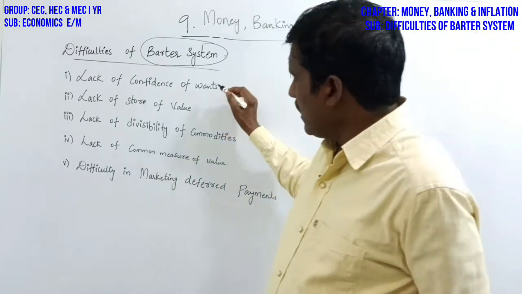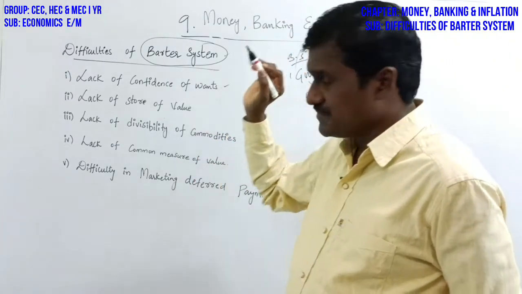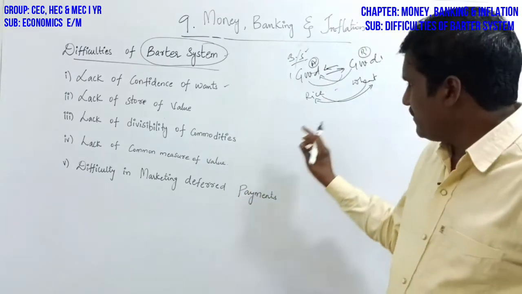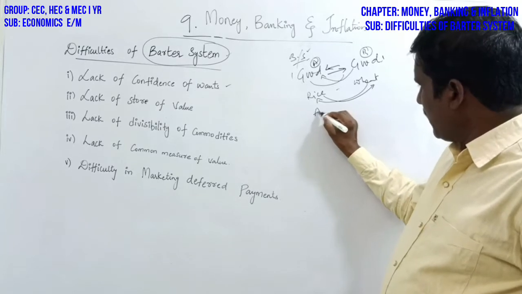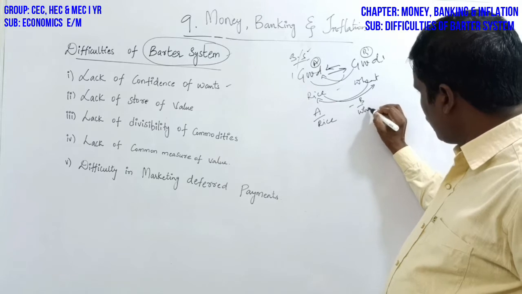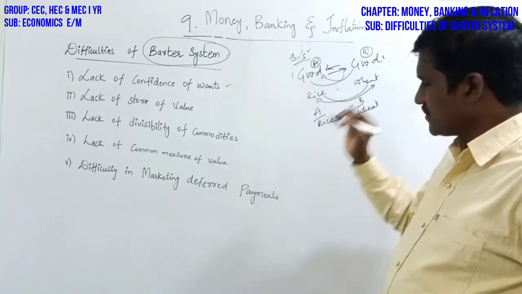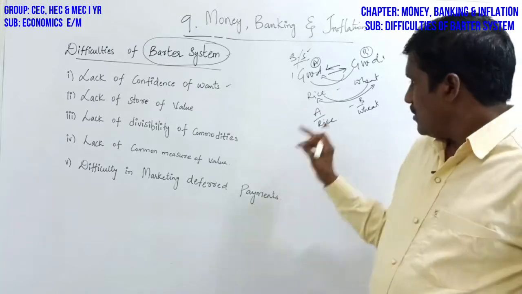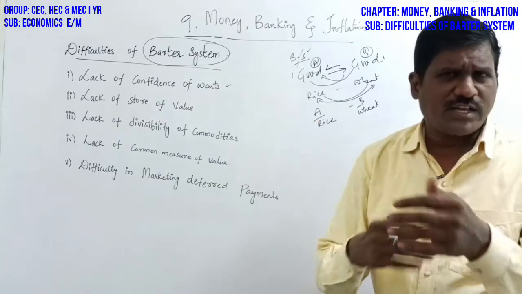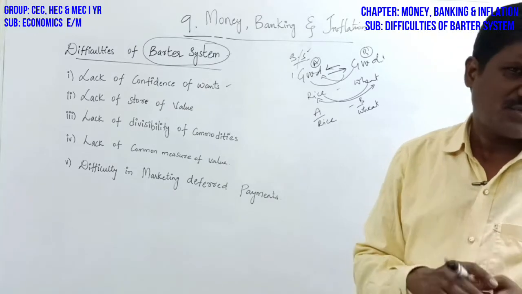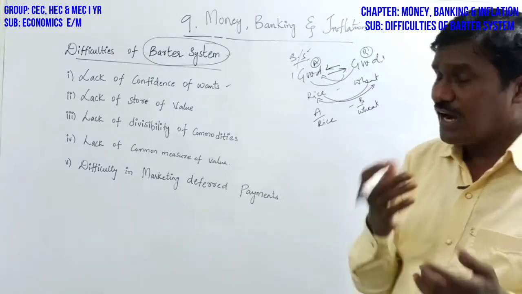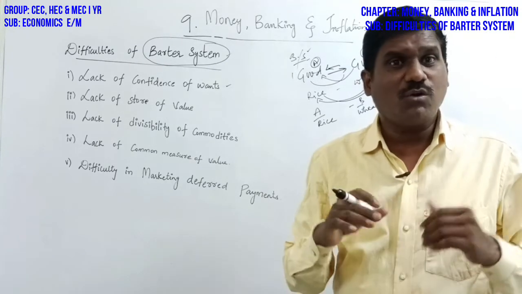The first difficulty is lack of coincidence of wants. Suppose person A has rice and person B has wheat. Rice and wheat are exchanged one for another, so they can satisfy their wants. No problem. But there is no coincidence of wants. What is coincidence?